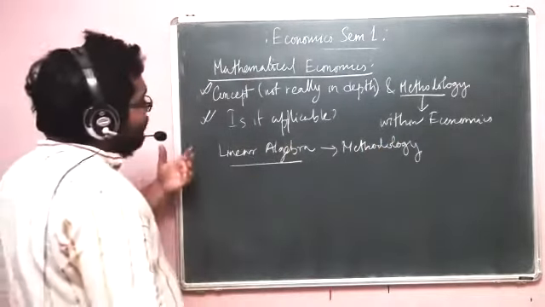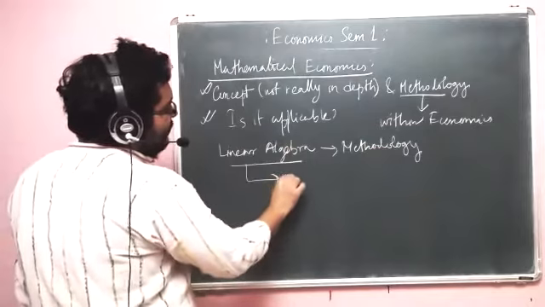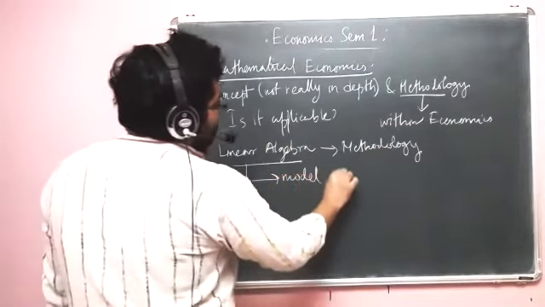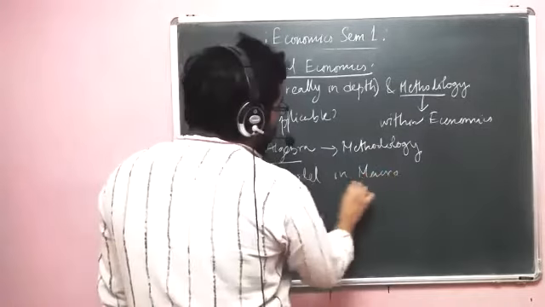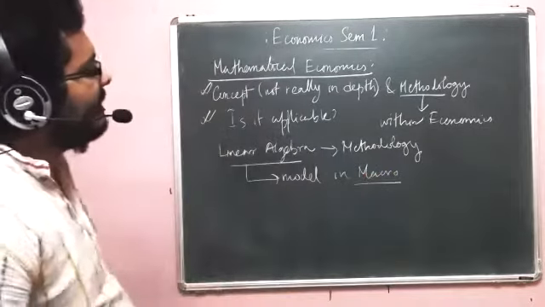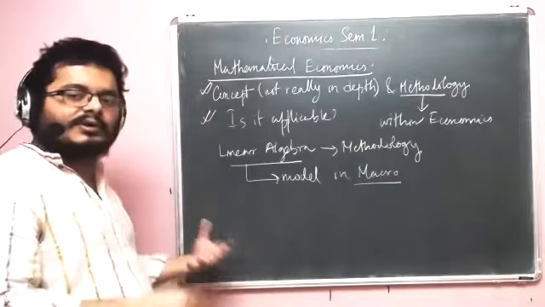So if I'm talking about a linear model in macroeconomics, how does it look? How do we solve it? That's what we are more interested in.